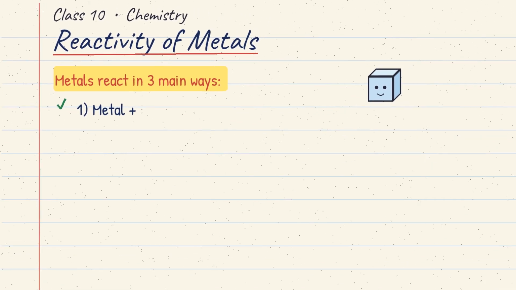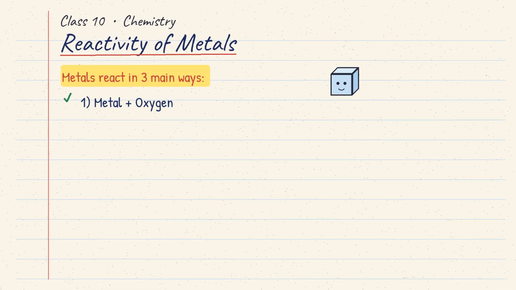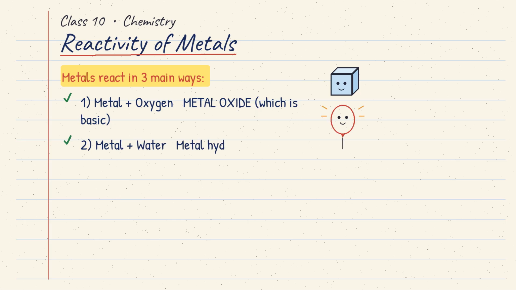1. A metal reacts with oxygen to form a metal oxide, which is usually basic. For example, magnesium burns in air to give magnesium oxide. 2. A reactive metal reacts with water to give a metal hydroxide and hydrogen gas. Sodium does this so violently it catches fire on water.